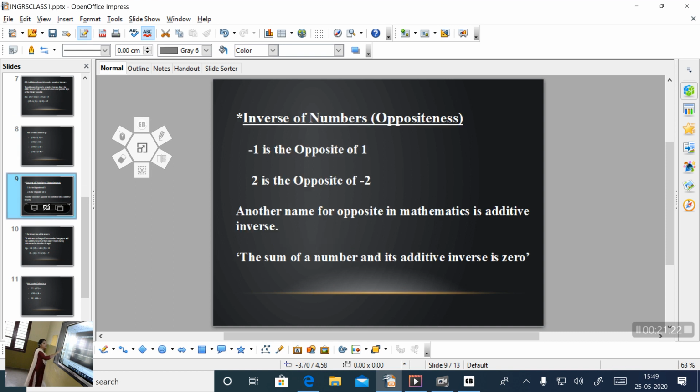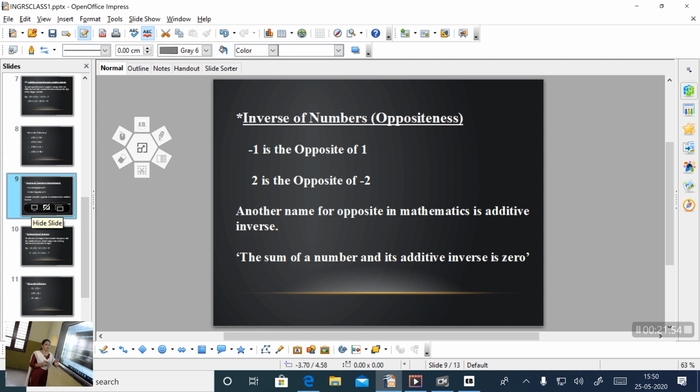That is subtraction of integers. Before we move to the subtraction of integers, we want to become familiar with one word, inverse of a given number. Inverse is nothing, it is the same as opposite of the number. Look at here, minus 1 is the opposite of 1 or negative 1 is the opposite of positive 1 and positive 2 is the opposite of negative 2.